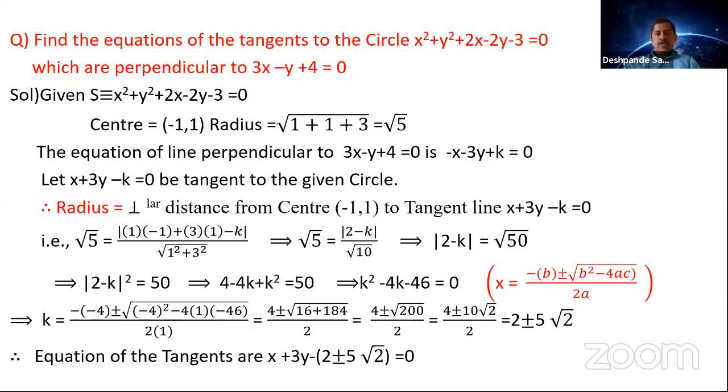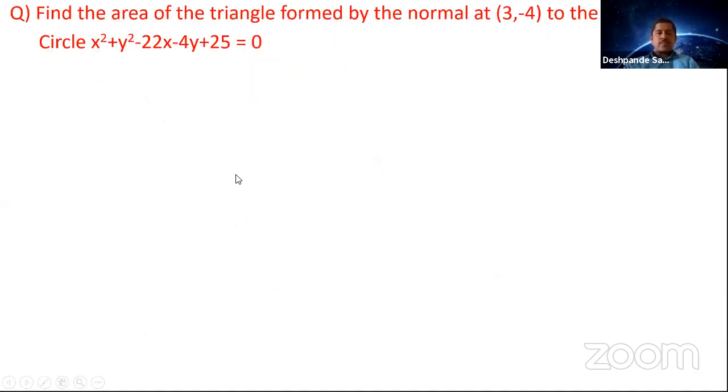So have you understood here? Why have you put a k here? Whenever you want to find a perpendicular line, you have to exchange the coefficients of x and y, with a negative coefficient for y, and put a constant. This constant you're going to find out using the concept of circles.